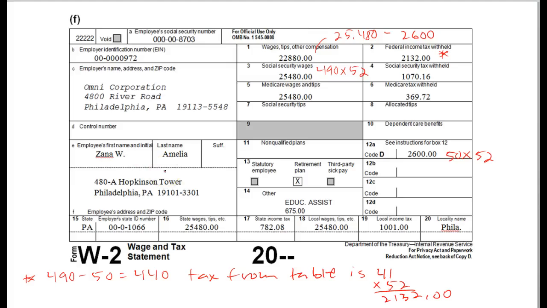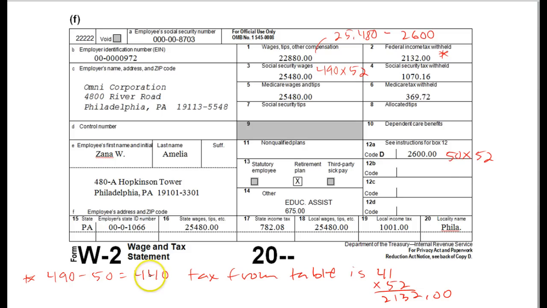So Zana Amelia, Social Security wages are the full 490 times 52, and that's also for the state. The box 12A, $50 contribution times 52 is the 2,600, and that gets subtracted from the gross wages. So 25,480 minus the 2,600 gives you your box 1 wages. Federal income tax is based on 490 minus the 401k contribution, so 440.